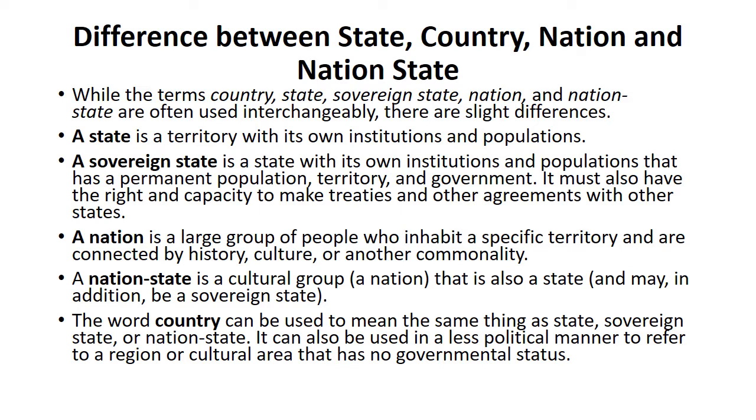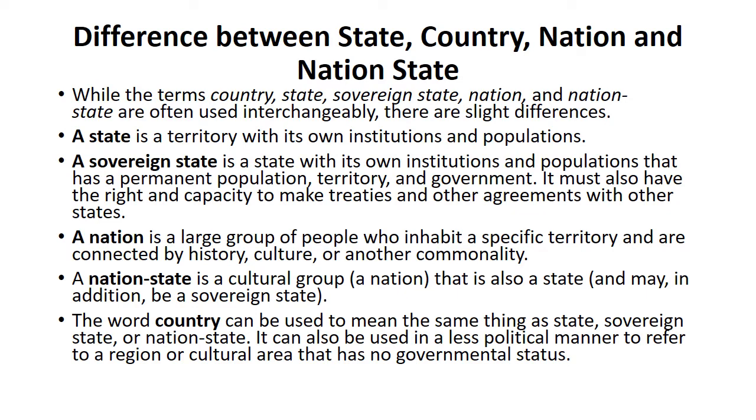And when we talk about a nation state, we say that a nation state is a cultural group, or in other words, it's actually a nation. I mean, it's a nation, but it's also a state. A nation state is actually both. It's a nation as well as a state, and it can also be a sovereign state. So in the contemporary world, we can say that today's states can be considered as nation states.